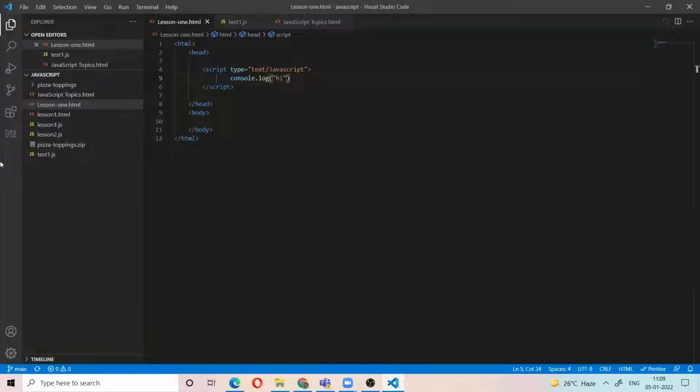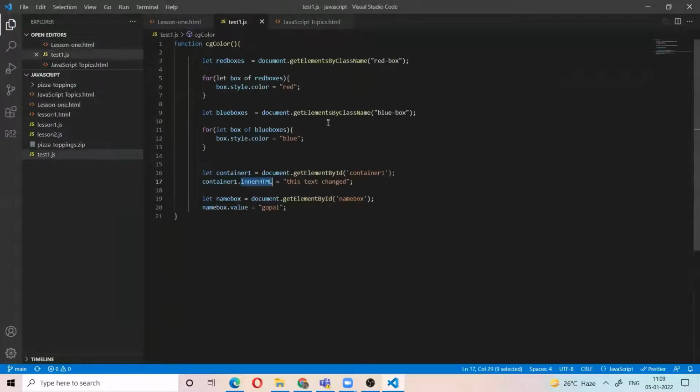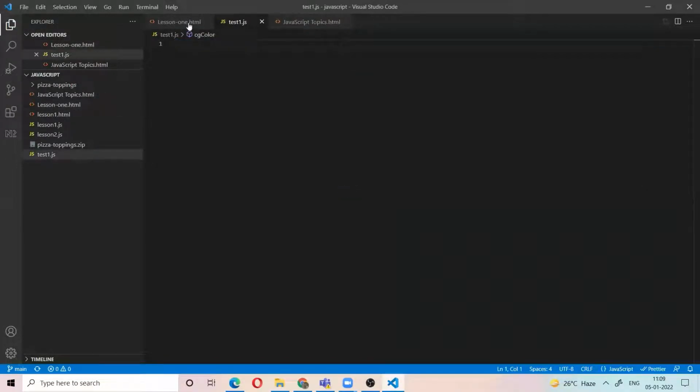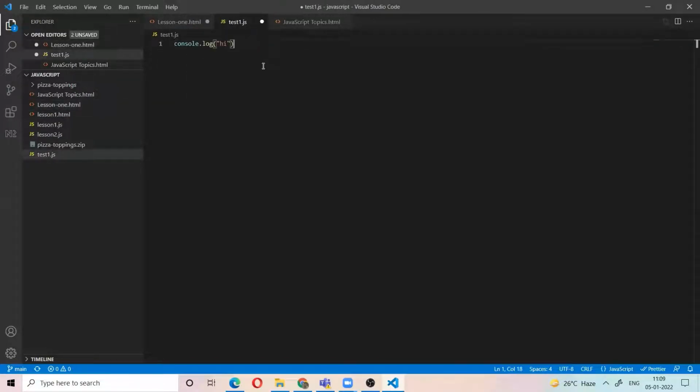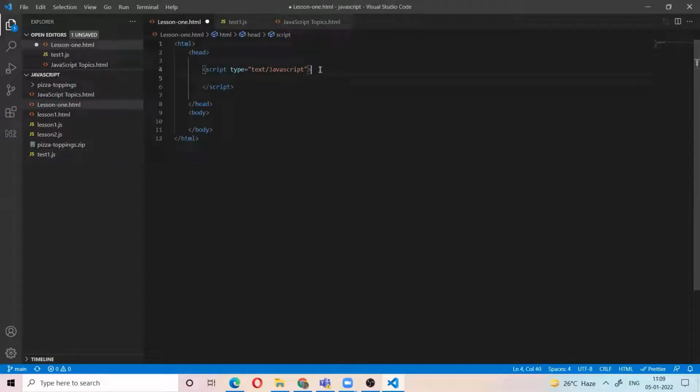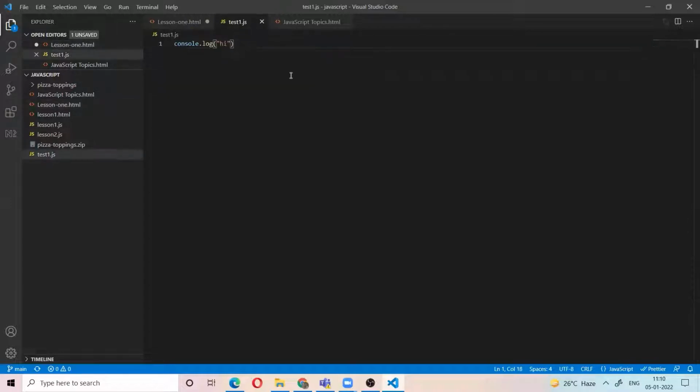Otherwise, we can write JavaScript in a separate file. For example, I write this console.log in a separate file and save. Now I want to link this file into the HTML file. So we need to write a script tag with the src. We write the JavaScript in the test1.js file, and in this file is my JavaScript code.